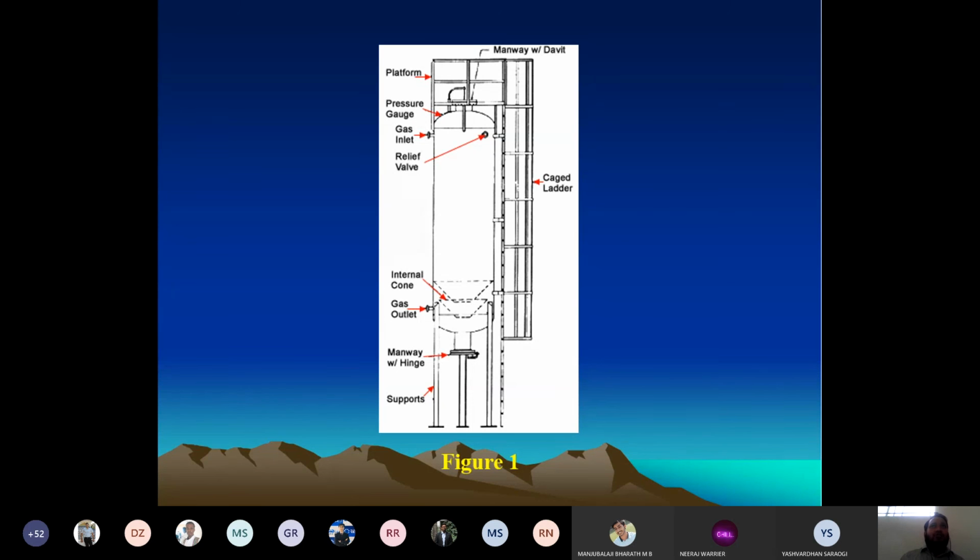In the iron sponge process, you add iron oxide to remove the sulfur present in the natural gas. So iron oxide is converted to iron sulfide. Once again you add oxygen, and the iron sulfide reacts with the oxygen to form iron oxide and sulfur cake separately. This sulfur cake can be collected at the bottom.